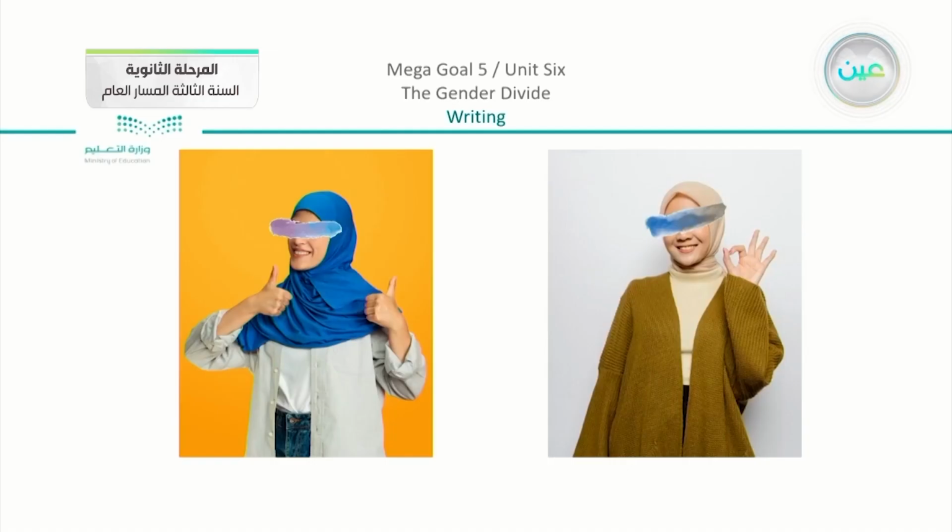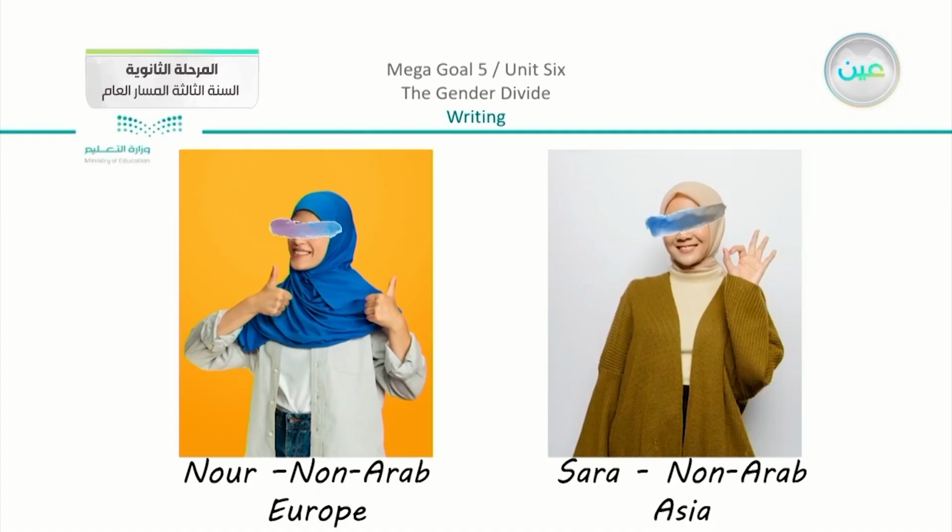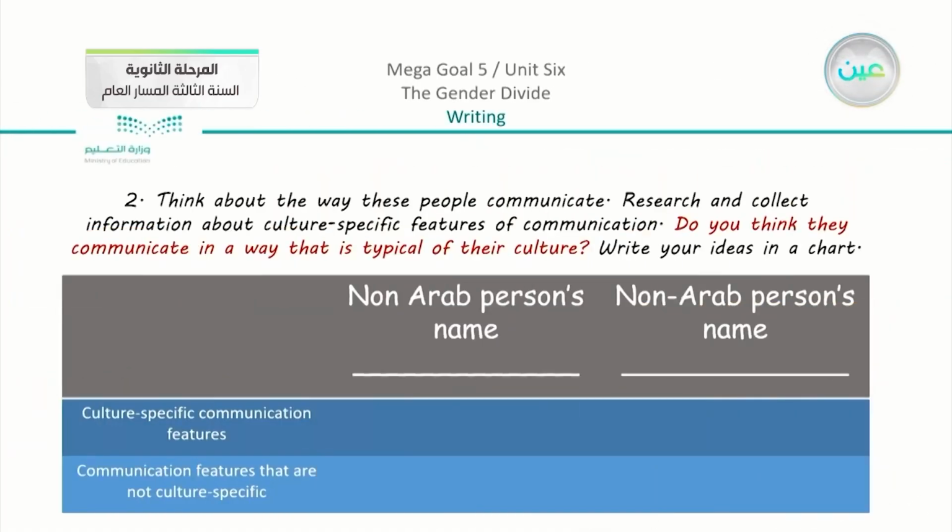Now, I have chosen these two young ladies. I have Noor, who is non-Arab, she is from Europe. And I also have Sarah, who is also non-Arab, but she is from Asia. So I'm going to compare between these two girls. I'm going to use the table that we have here. Now I am asked to use the instructions that we have here.